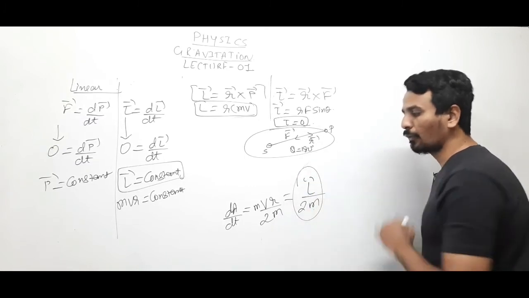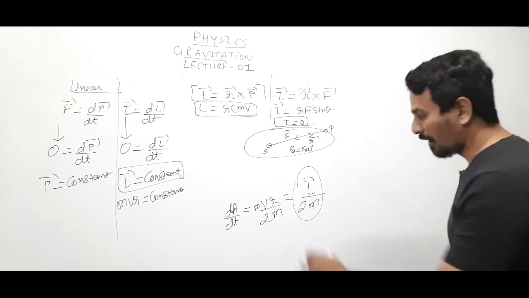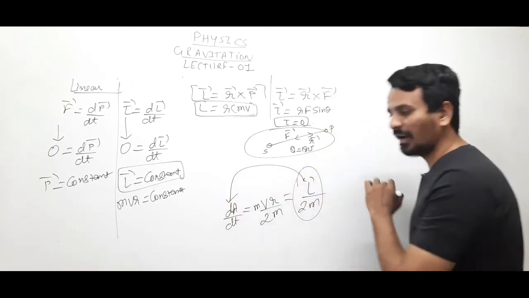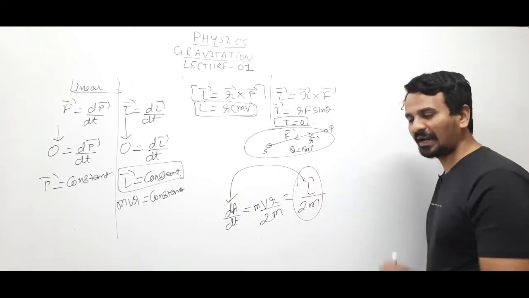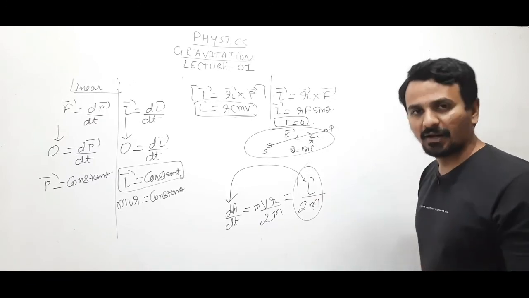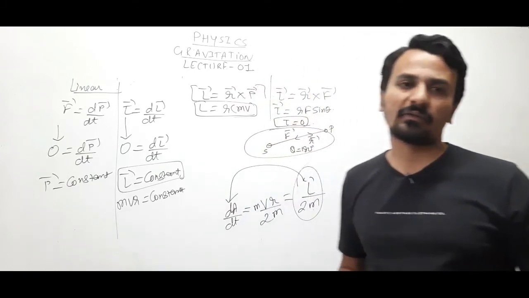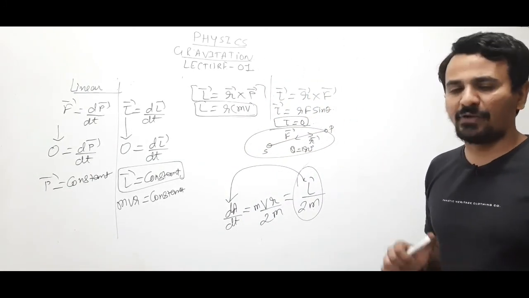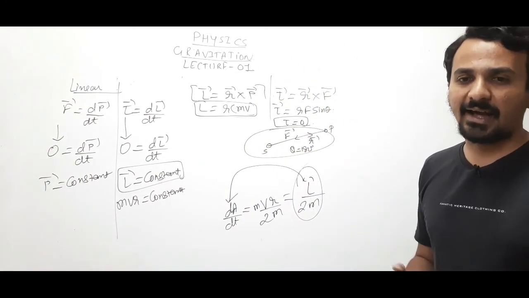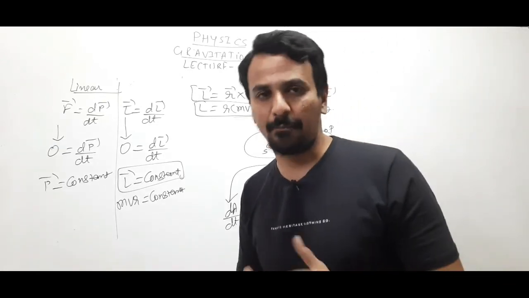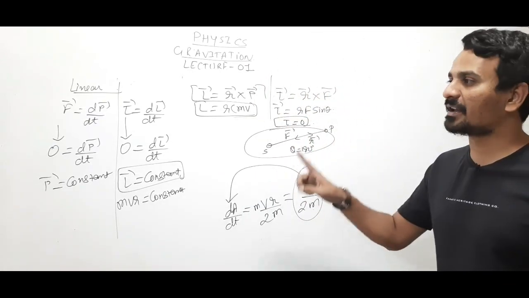So this whole term is constant. But what is this term equal to? dA by dt, the areal velocity. Thus we have proved that the areal velocity of the planet is constant. That means the planet will sweep equal areas in equal spans of time. Clear? This was Kepler's second law.